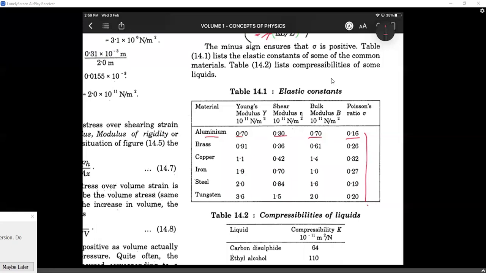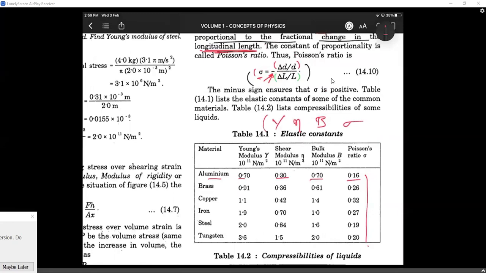There are ways to link Young's modulus, eta, bulk modulus, and Poisson's ratio. All these four terms of a single material can be related in a single formula, after a lot of approximations, of course. But I don't think it is there in your standard. Let me check. I haven't seen any of these problems in a very long time. It is not there in HC Verma also. I think it is there in some other book.